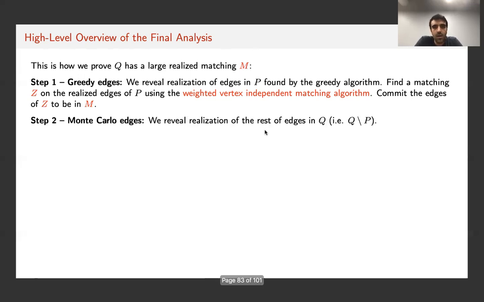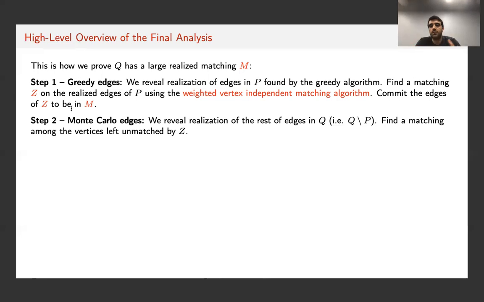Then it's the turn of the rest of the edges picked by the Monte Carlo algorithm that were not picked by the greedy algorithm. For some of these edges, their endpoints may already be matched by matching Z, so we throw away these edges because we already committed Z to the final output.